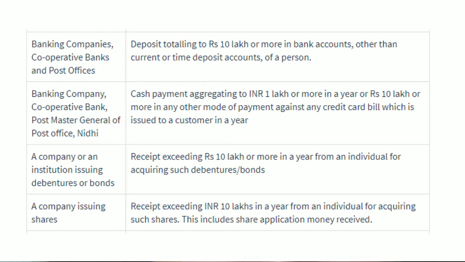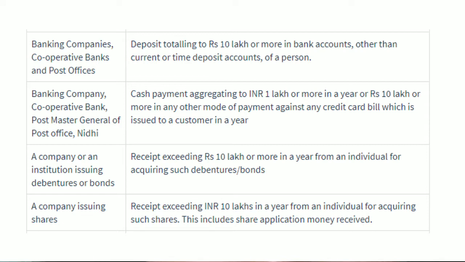Next, banking company, cooperative bank, Postmaster General of Post Office will issue Form 61A in case of cash payment aggregating to 1 lakh rupee or more in a year or Rs 10 lakh or more in any other mode of payment against any credit card bill which is issued to a customer in a year.